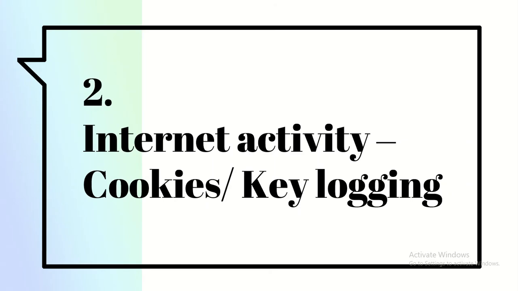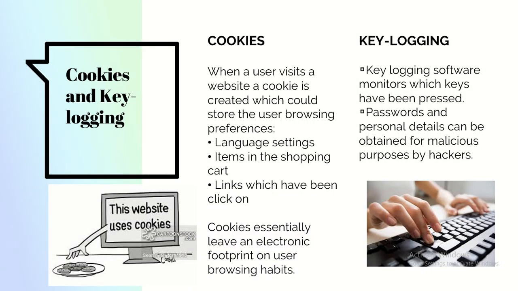The other kind of monitoring we can do is on the internet using cookies and key logging. Cookies you must have come across. When you open a website, it will ask you to accept that you do allow cookies to be saved. A cookie is a small file which is created when you open a new website, which will store your preferences for using the website.